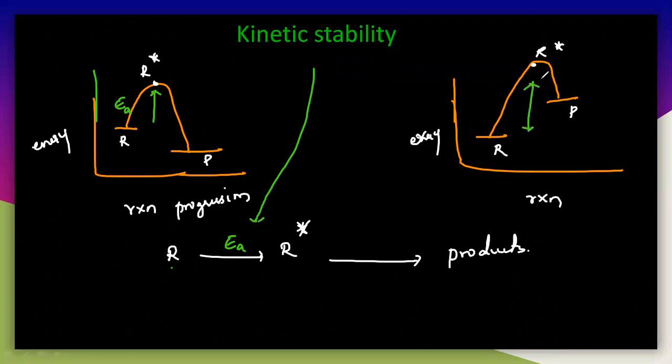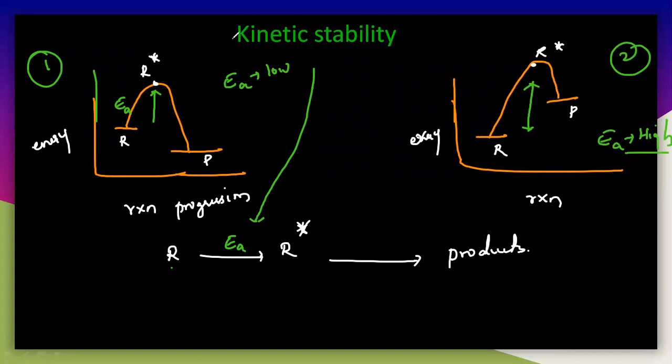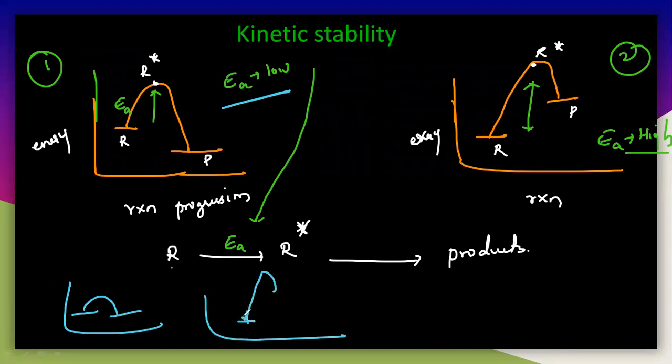Let us say this is the first one and this is the second one. The activation energy for the first one is very low compared with the second one. Here EA is very low, but here EA is very high. If the activation energy is low, you will get the product directly like this. If the activation energy is very high, the peak goes up like this and then comes down again like this.